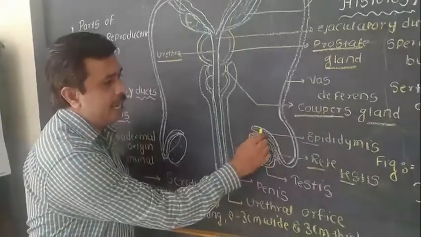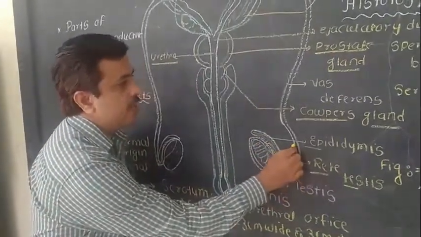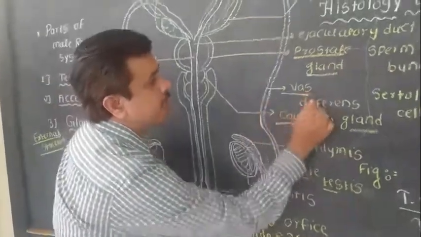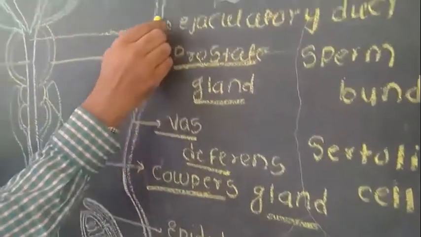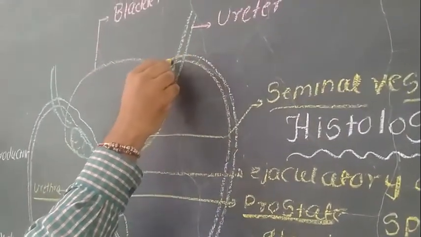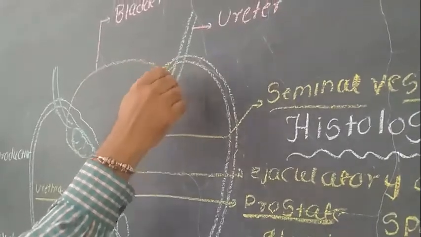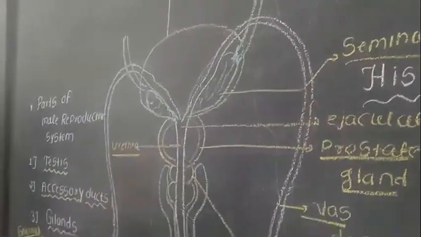Then the epididymis grows and collects to form the vas deferens. The vas deferens runs upward and loops over the ureters, and then it opens into the urethra.